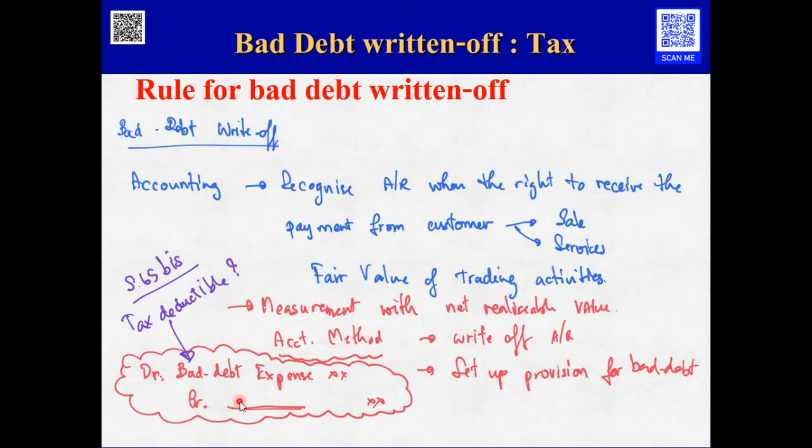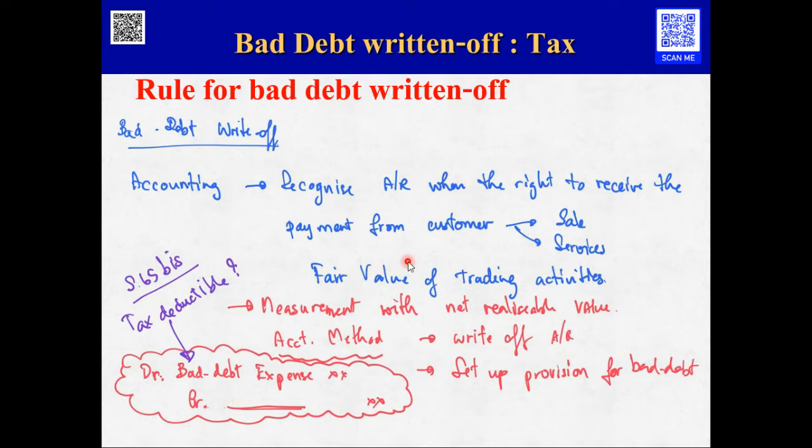Normally in accounting, they will set up the provision and write off the AR after they have the document or the evidence to prove that they may not get 100% of the payment from the customer.